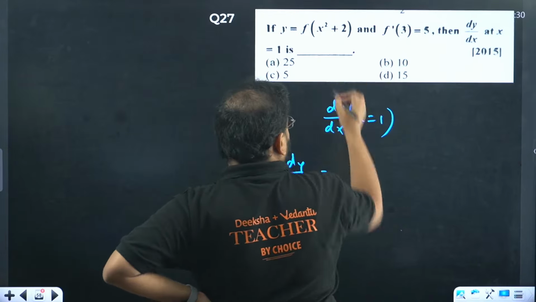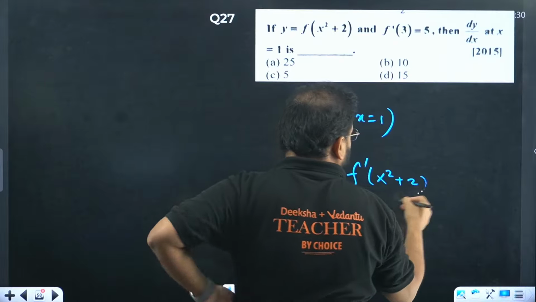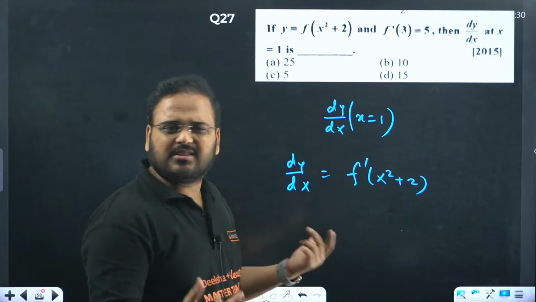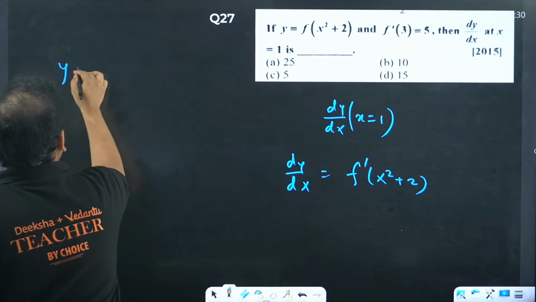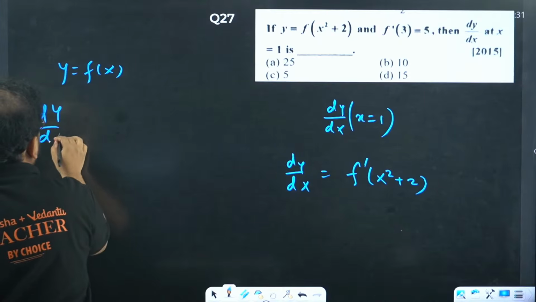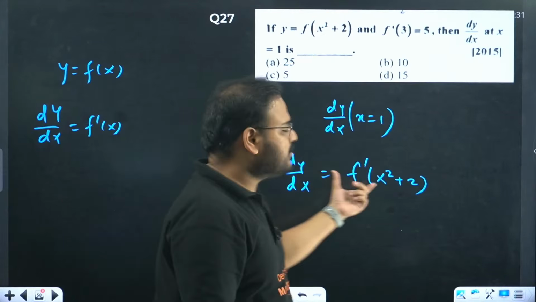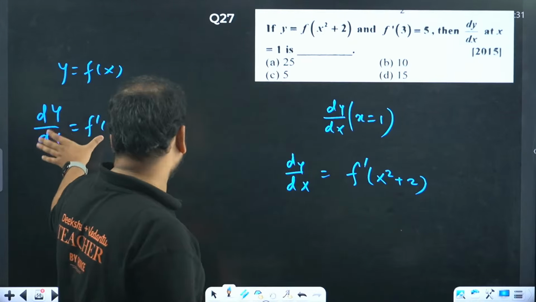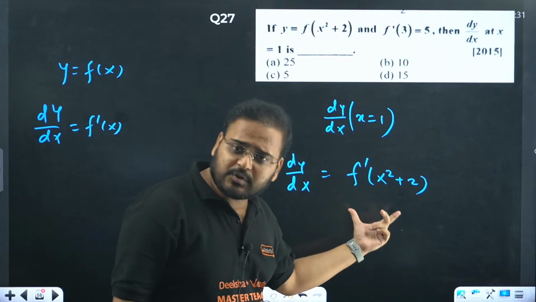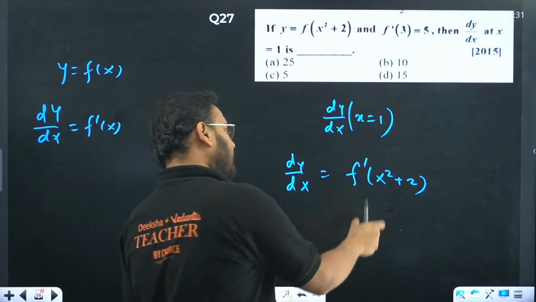This function is given over here, so we'll write f becomes f dash. Because we keep worrying there's no function, sir, how do we differentiate it? Doesn't matter. If you have the function y equal to f of x, what is the derivative? You'll have dy by dx equal to simply f dash of x. If that is not a problem, then how is this a problem? This should all be clear. So f dash of x square plus 2 we are getting.